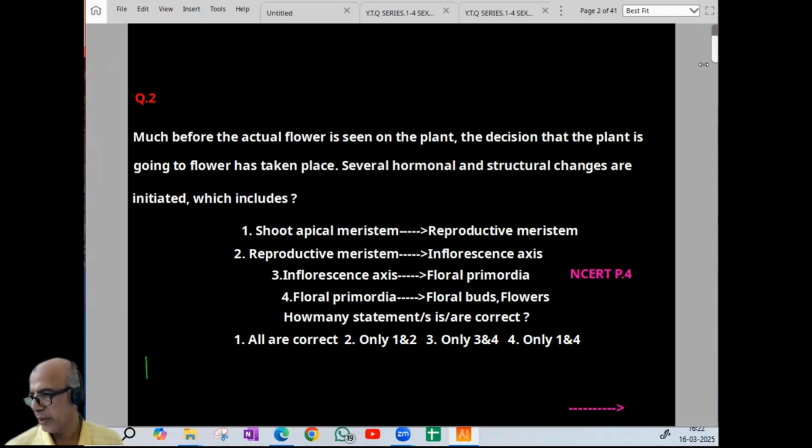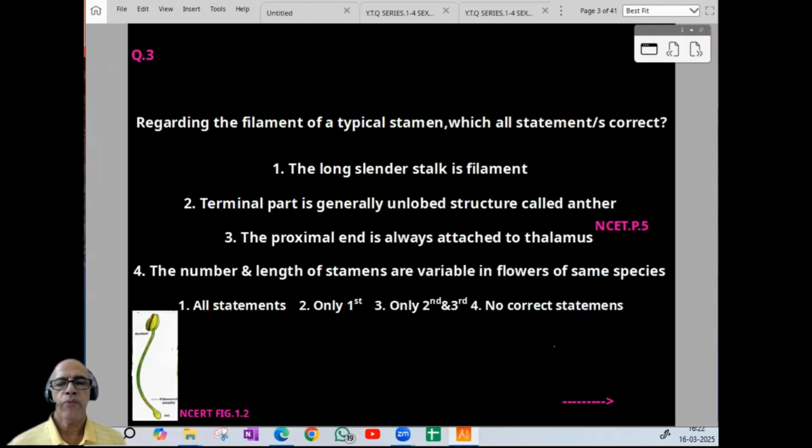Now coming to the third one. Regarding the filament of a typical stamen. In a question, we should understand most importantly what they want and what they have given. Which statement or statements are correct? Long slender stalk is the filament. That is right for a stamen. So filament wise, it is right. Terminal part of the filament is generally unlobed. Wrong, it is bilobed. Proximal end is always attached to the thalamus. Initially we think it is right, but it is wrong, because it can attach to the petal. That is why terms like epipetalous and epitepalous exist. So that is also wrong.